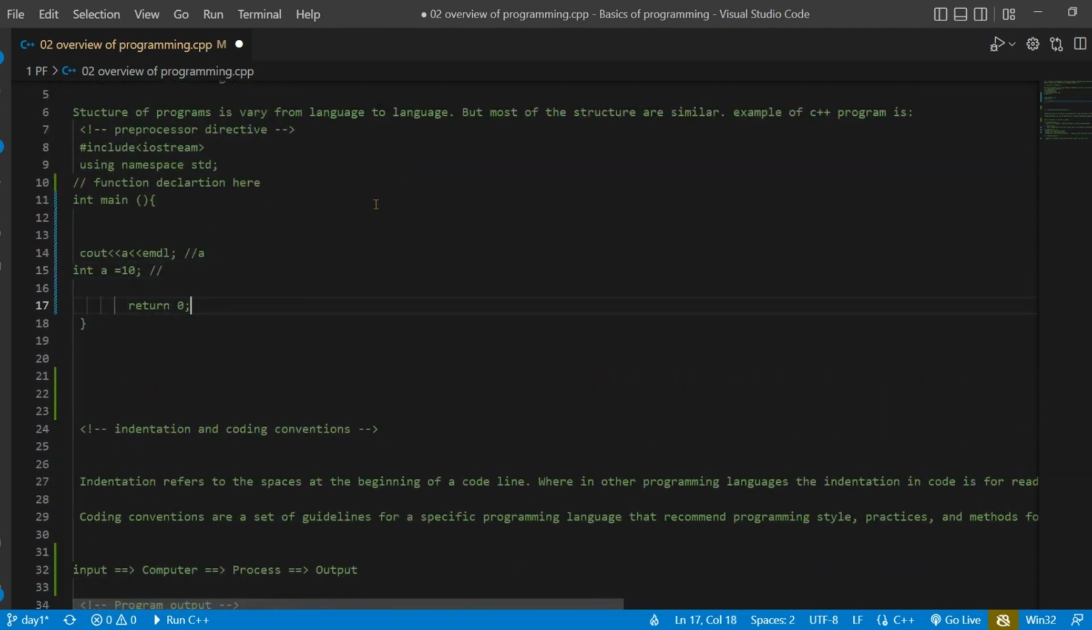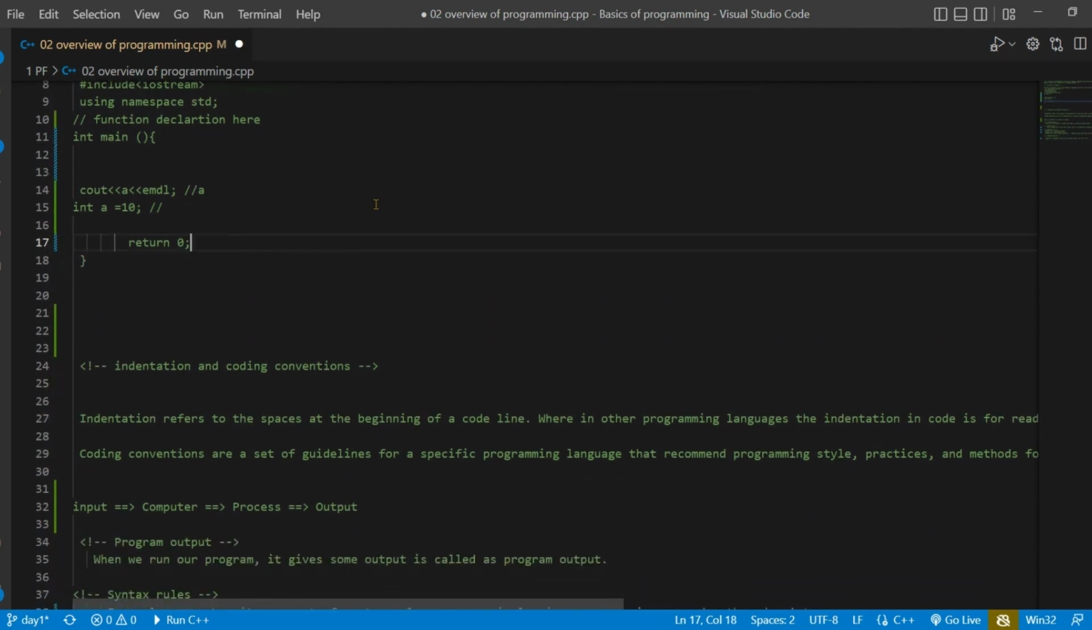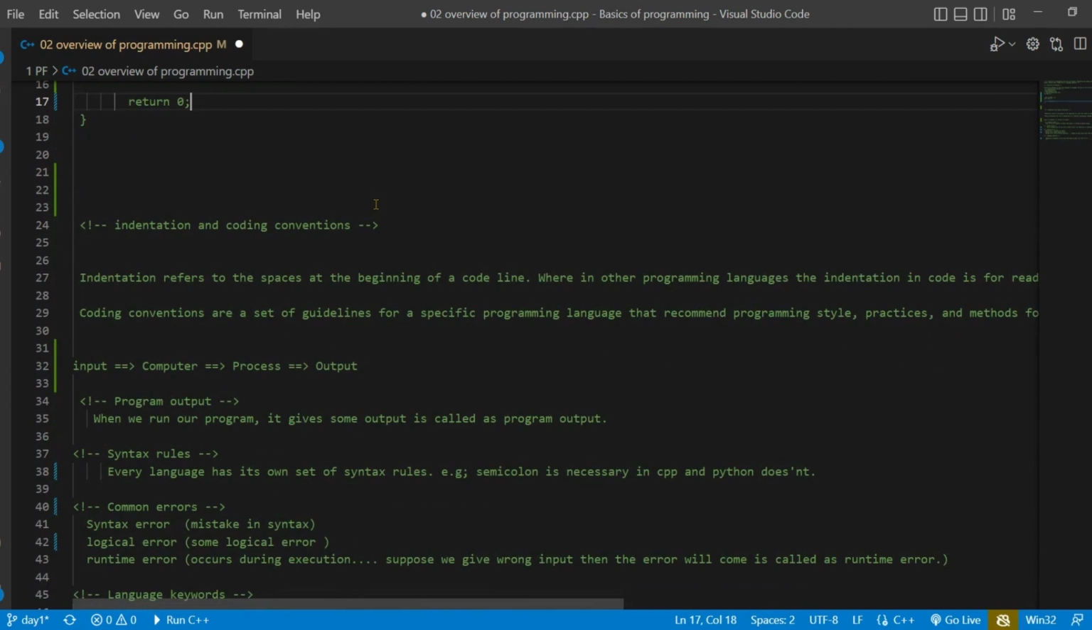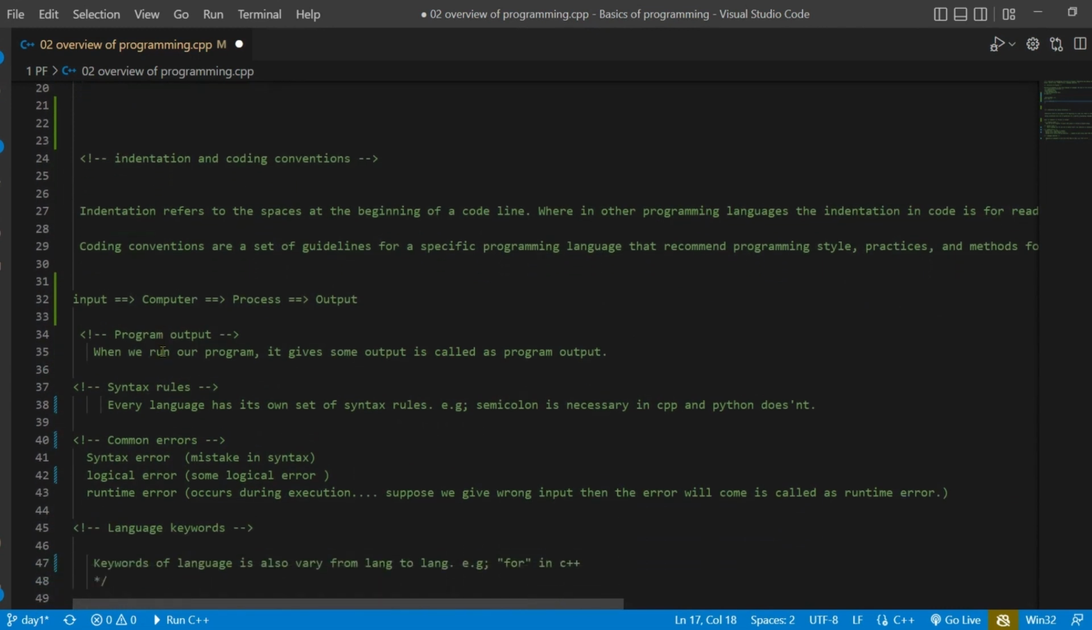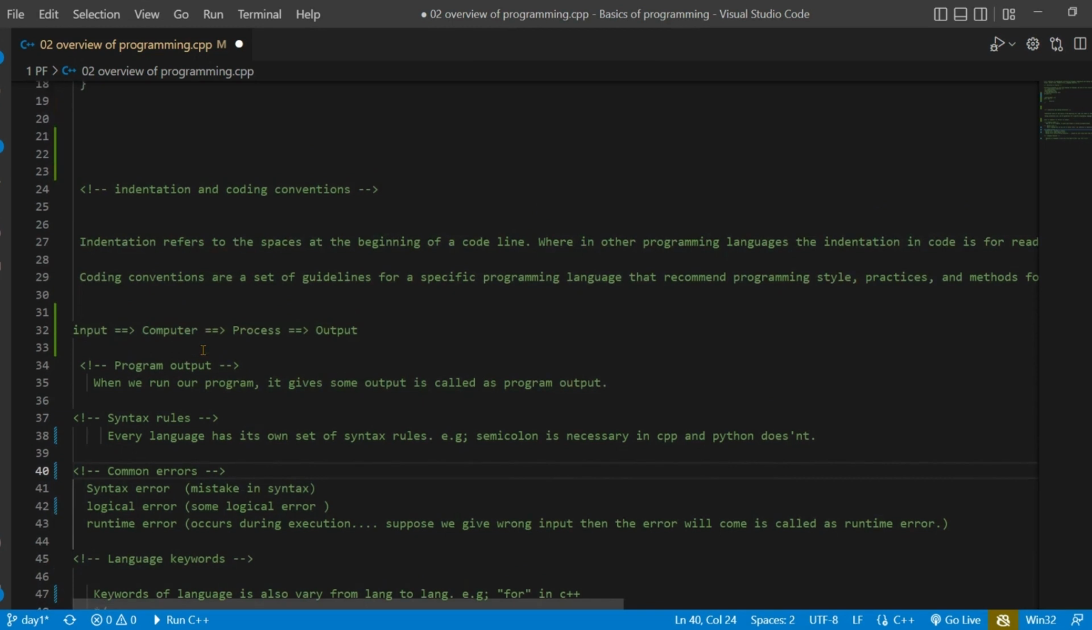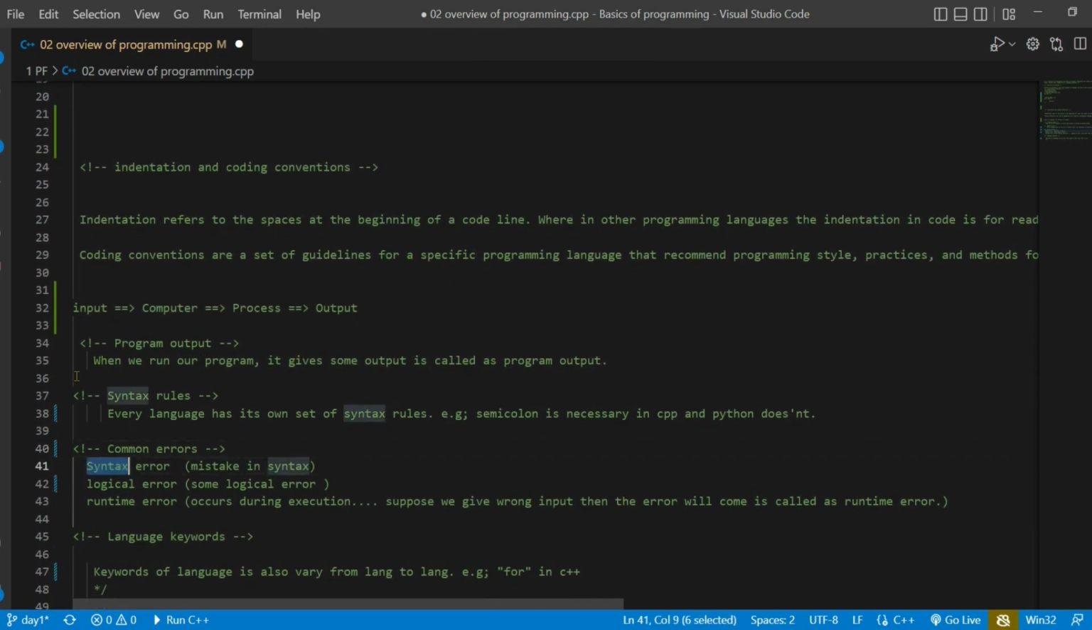In C++, a semicolon is necessary. Without it, it would cause a syntax error, and syntax error we are going to discuss now. Okay, so first of all, let me discuss what errors are. Errors are actually faults in your program, in simple terms. These faults are of three types: syntax error, logical error and runtime error. Here I am going to first discuss the syntax error.